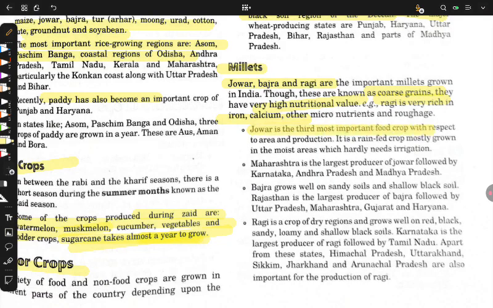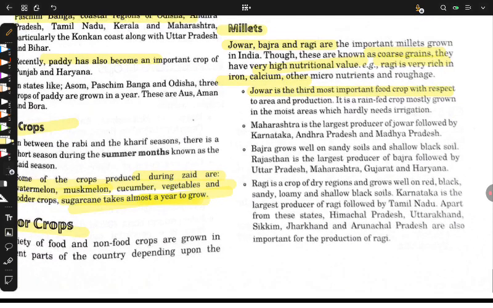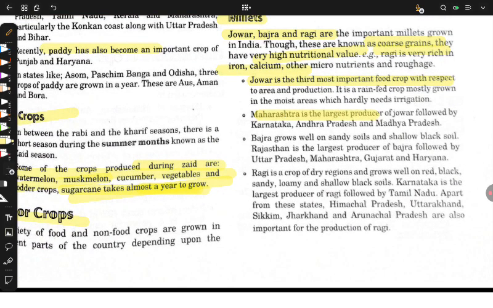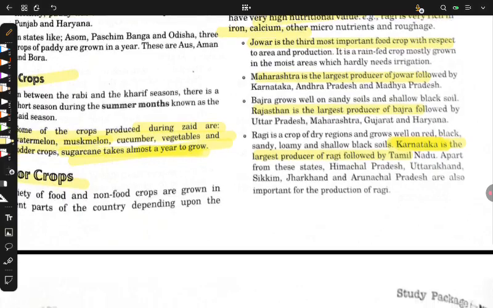Jowar is the third most important food crop. Maharashtra is the largest producer of jowar, just like Rajasthan is the largest producer of bajra, and ragi's largest producer is Karnataka. Karnataka was something else too, right? What was it? Comment. It started with C and ended with E.